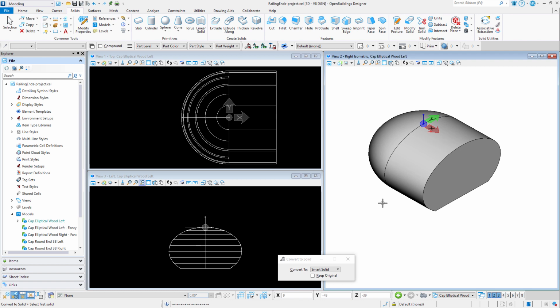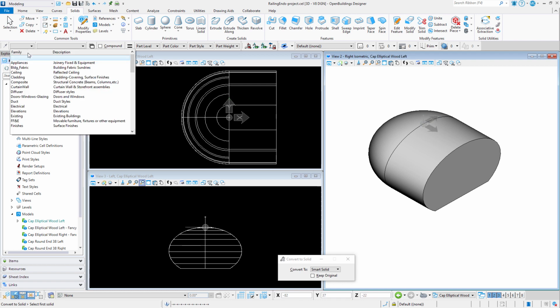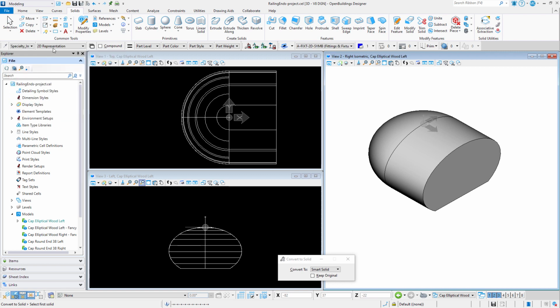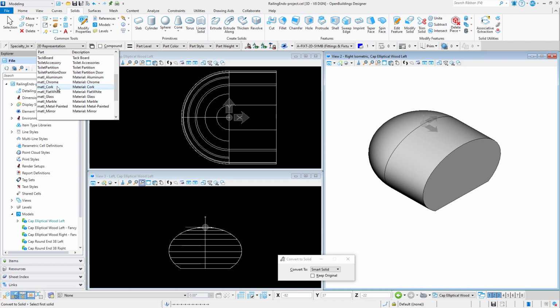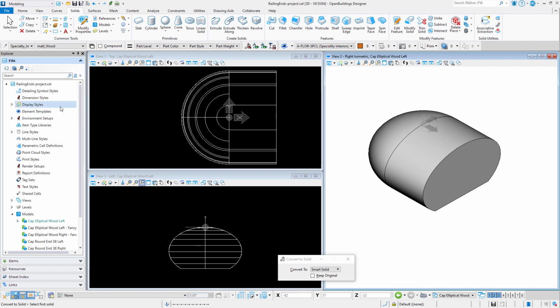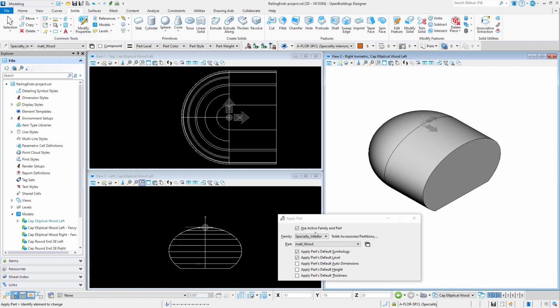This is particularly true when you have a cell that might have multiple different parts with different materials. The family and part used will depend on your cell and your regional data set. I'm going to use specialty interior material wood, and then use apply part to apply that part to my geometry.